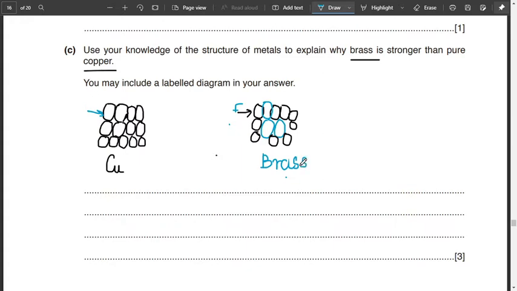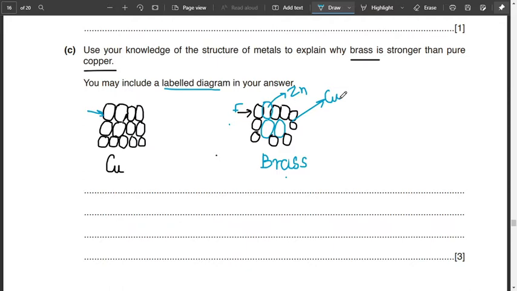However, drawing is always preferred along with writing, because it gives a clear idea to the examiner that you have understood the concept properly. That is why it gives you an option to label the diagram, draw the diagram and all. Here we can label that this is zinc and this is copper. Again, a disclaimer, I'm not sure of the sizes, which one is bigger and which one is smaller. You can check it on Google or through the periodic table. So again, what you can write is that layers of copper can slide easily over each other since they are of the same size.